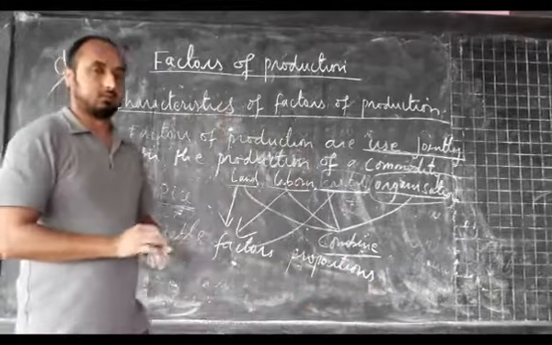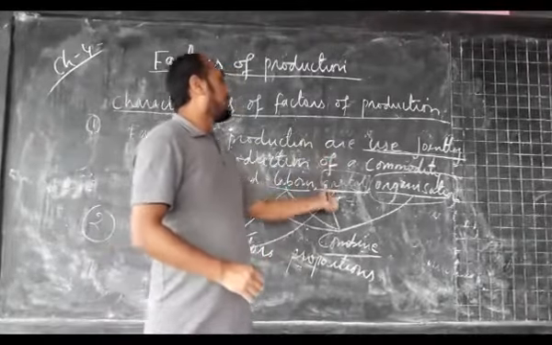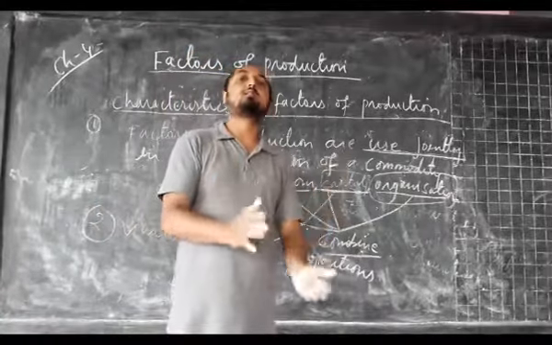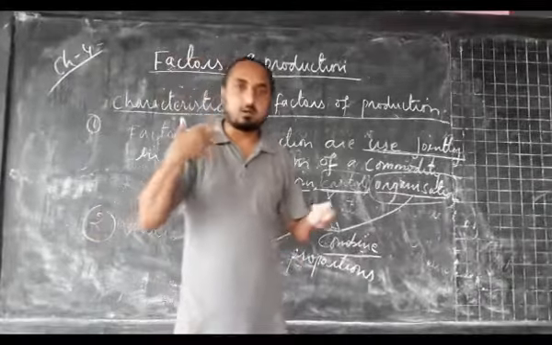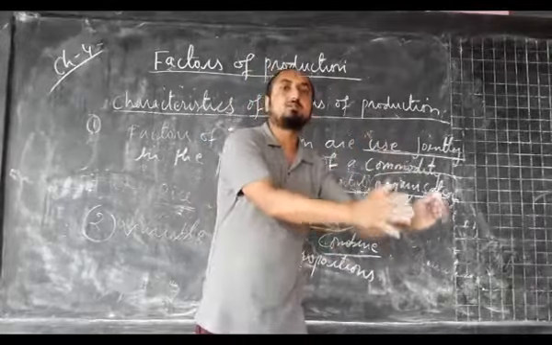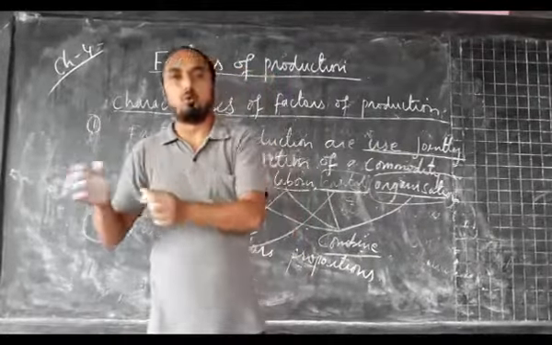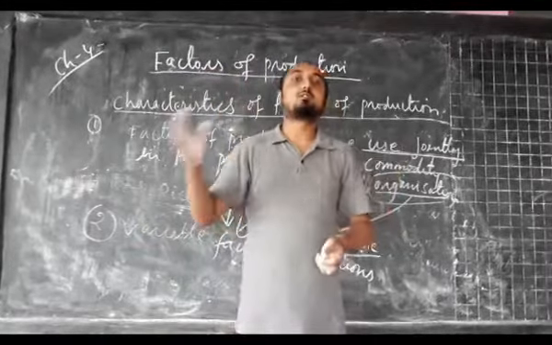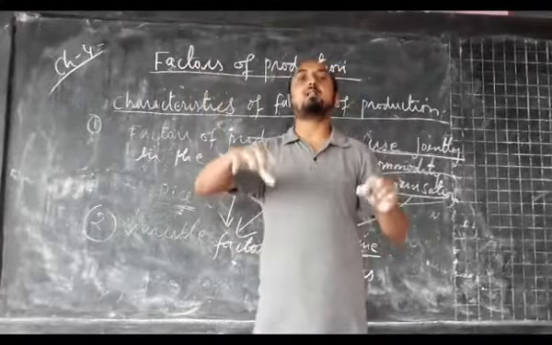Variable factor proportion. What does it mean? It means that whenever we combine land, labor, capital and organization, it is not necessary that we combine them in the same proportion. It depends on the techniques and the methods of production. Sometimes the requirement of labor will be more in the production process, sometimes the requirement of capital or machine equipment will be more. So whenever the different factors of production are combined, it is not necessary that all of them are combined in the same proportion.